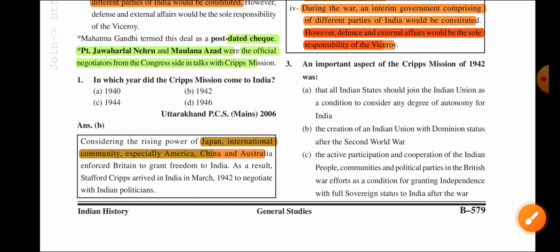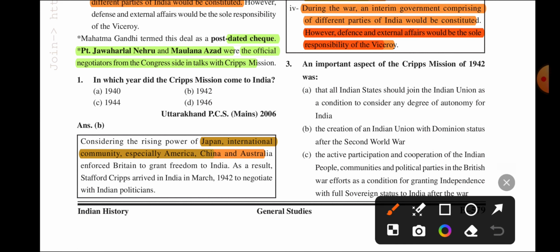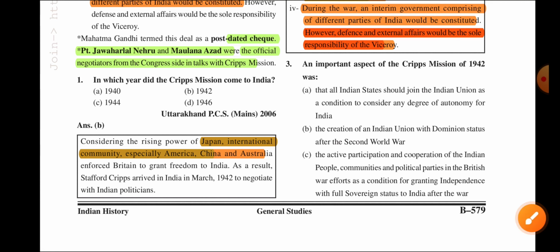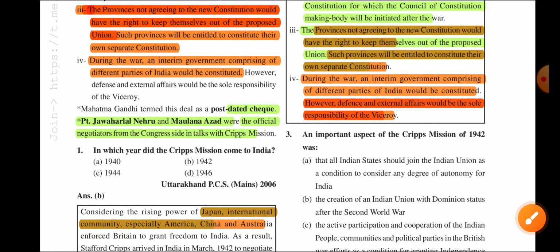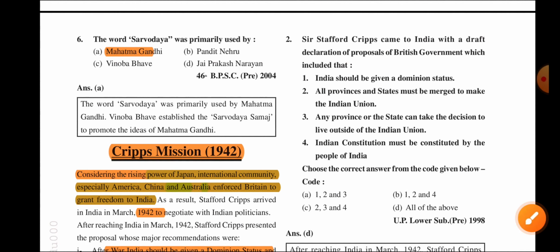Mahatma Gandhi termed this deal a post-dated cheque. Pandit Jawaharlal Nehru and Maulana Azad were the official negotiators from the Congress side in talks with the Cripps Mission. Question: in which year did the Cripps Mission come to India? So in 1942.